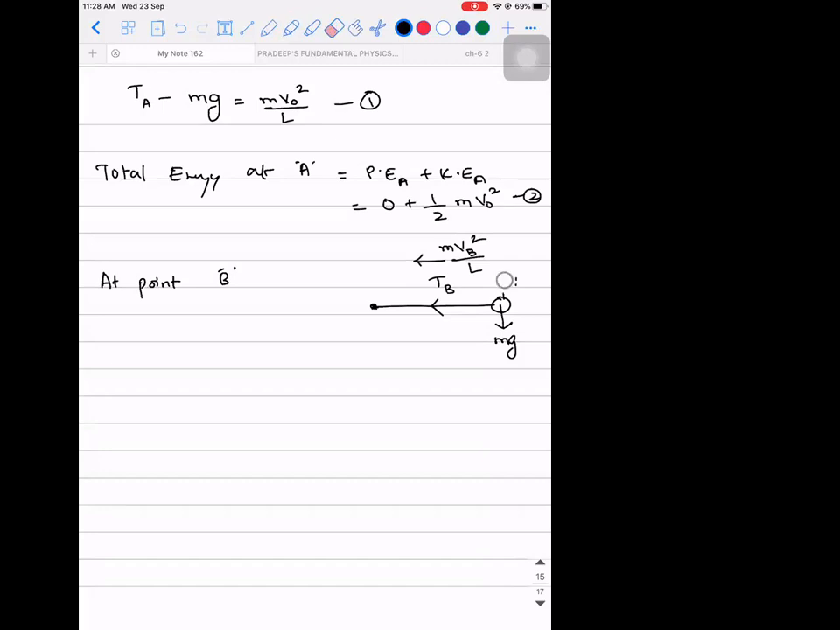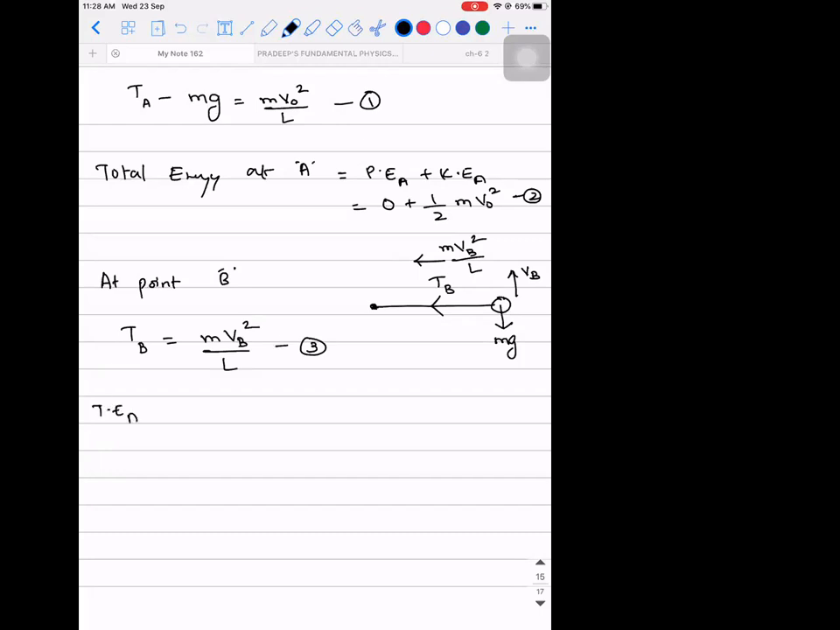Where VB is the velocity. I don't want to include VB in the diagram, so I'll write it on the side. So tell me the equation. Here, which force is providing the necessary centripetal force? The centripetal force is in the leftward direction horizontally. So what is the only force that is acting towards the center? Tension. That's it. Tension at point B is equal to m into VB square divided by L. This is when you apply Newton's second law of motion.